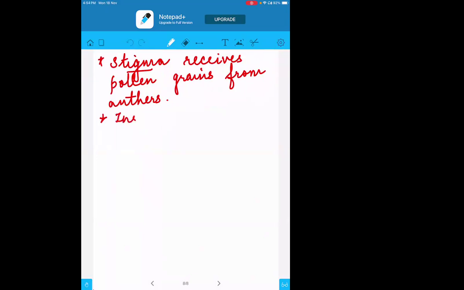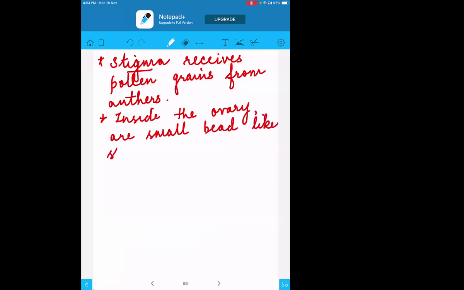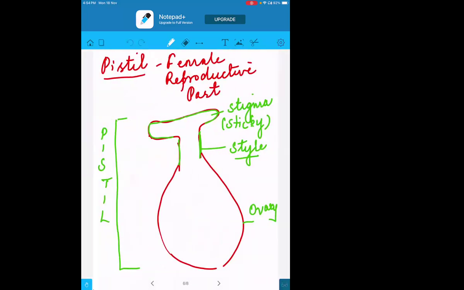And inside the ovary there are so many small bead-like structures. They are called ovules. So see here, this is the ovary at the bottom, and inside it the small bead-like structures will be there. They are called ovules.